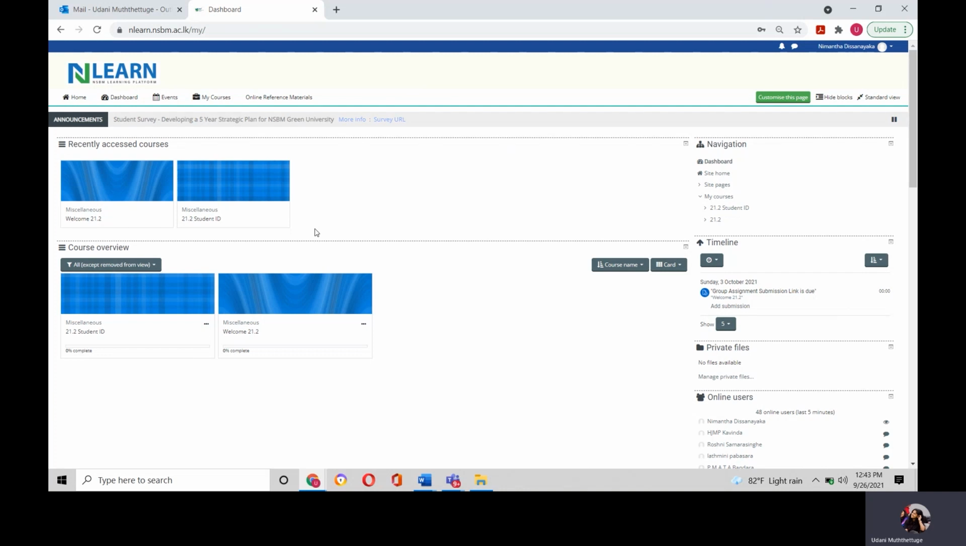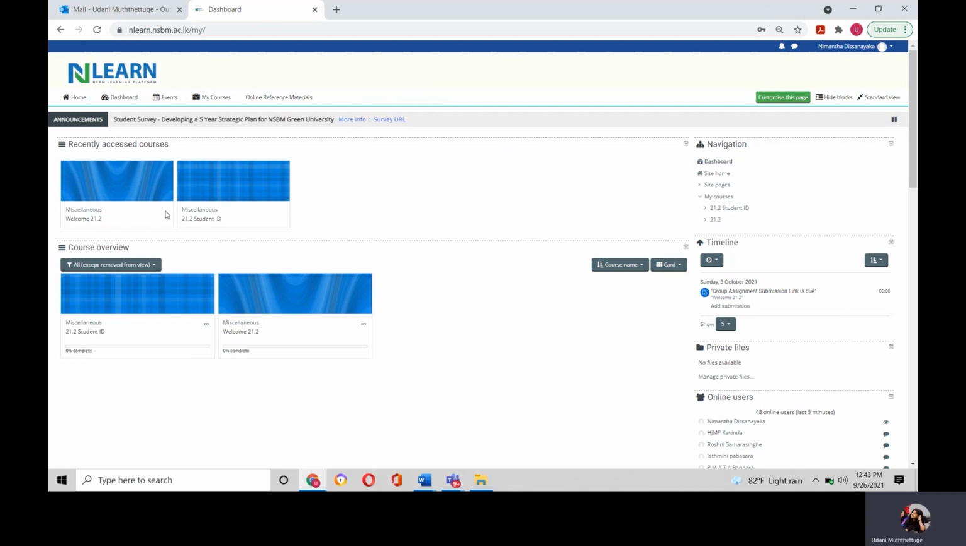And also sometimes the lecturers would give you quizzes during the class. So you can attempt those quizzes through NLearn. So you can do a lot of things by using this particular digital learning environment of NSBM Green University. Okay, so now I'm going to explain to you how you are going to log on to a particular module using NLearn, and how you download the lecture materials.